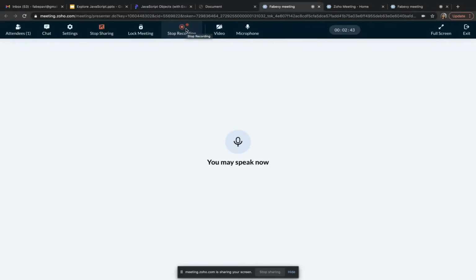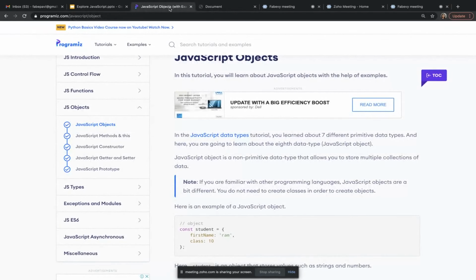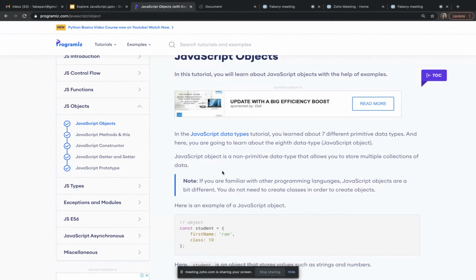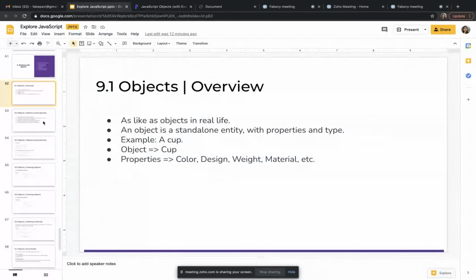Hello guys, the topic we are going to see today is objects. So this is the 32nd session. Before going into it, we are going to go through the contents in the programmer's website and also parallelly with the PPT which I have prepared.